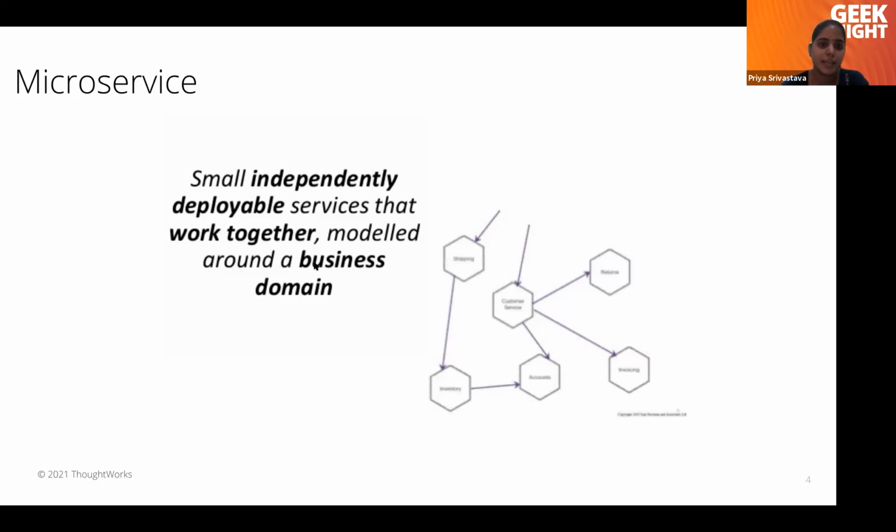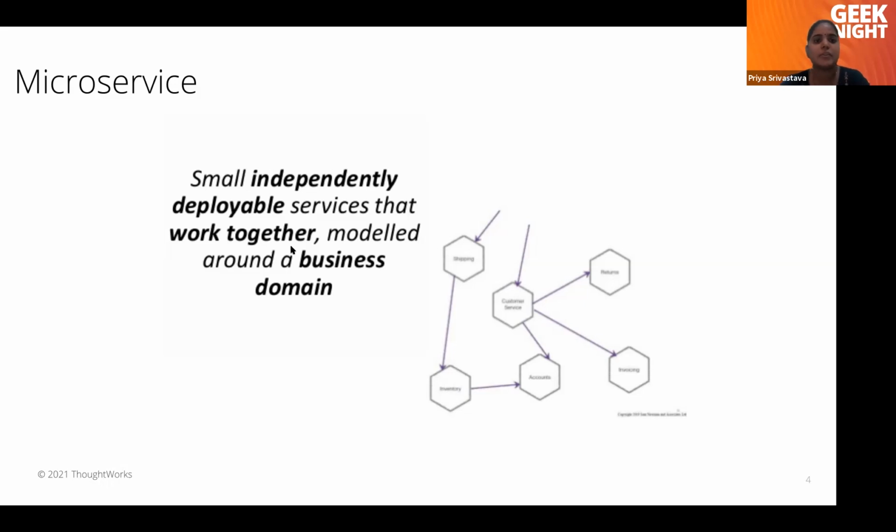So for organization A, when I'm doing some development for one business domain, it might have some 10,000 lines of code. That is small for that organization. However, for some other organization, for a different business domain, the size of code or size of our microservice can vary. So small means it will be related to our business domain. It's not any fixed size, but our microservice should be independently deployable. For deployment, it should not be dependent on any other service. However, it will work together as a different service.